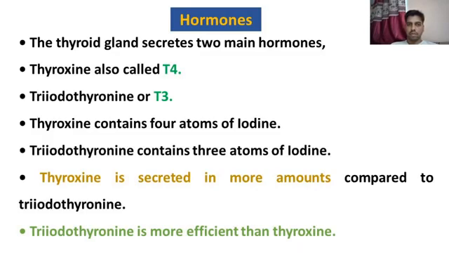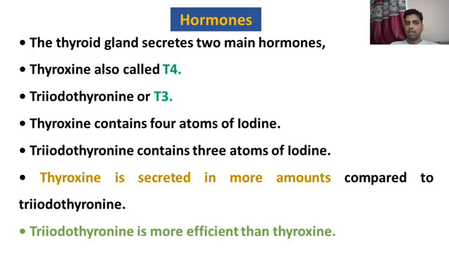Now coming to the hormones which are secreted from the thyroid gland, two main hormones are secreted. First one is thyroxine, which is known as tetraiodothyronine, and second one is triiodothyronine. The difference between triiodothyronine and thyroxine is only on the basis of their structure.